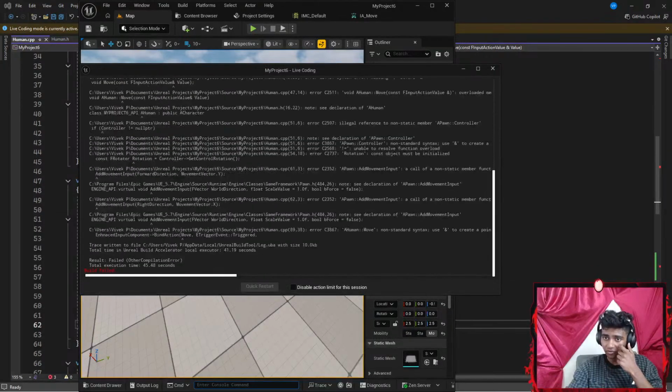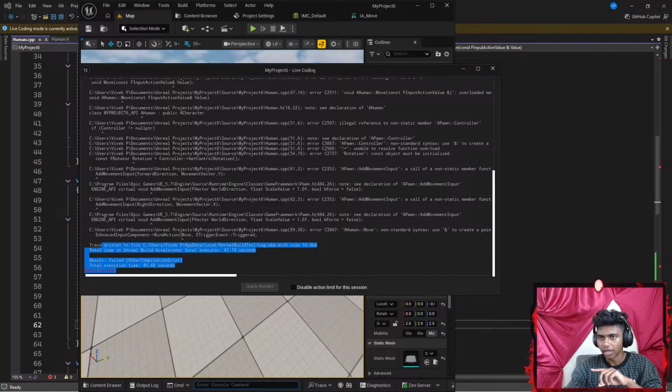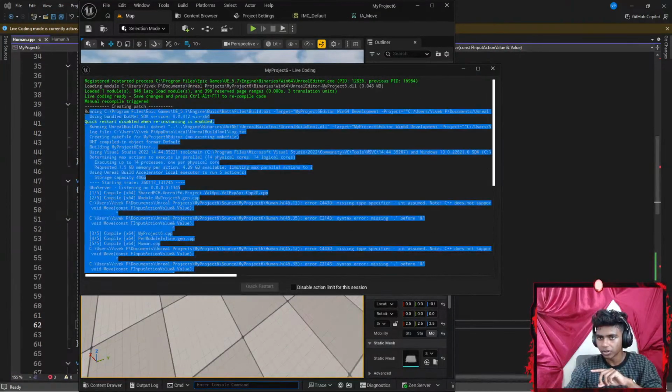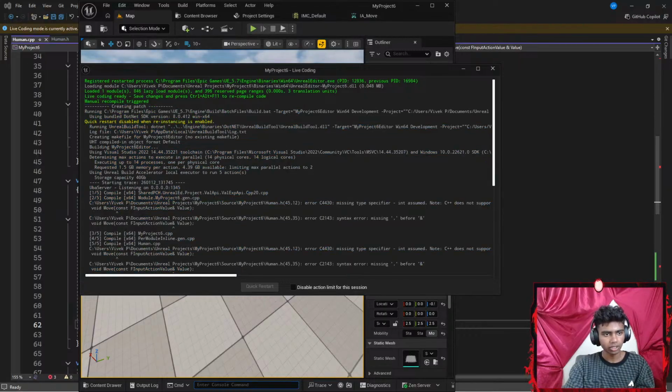So it does say code failed. It says my move function here. Let's go ahead and copy this part real quick. I'm gonna go all the way up here. Okay, let's get Gemini up here.